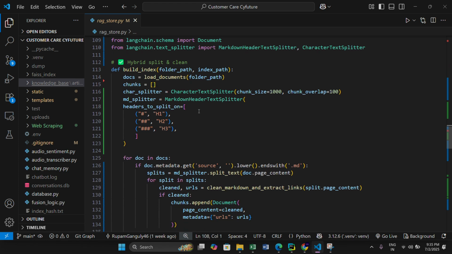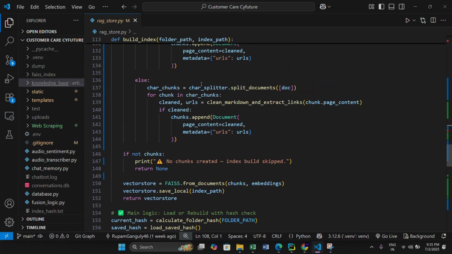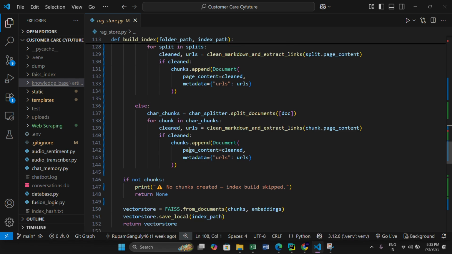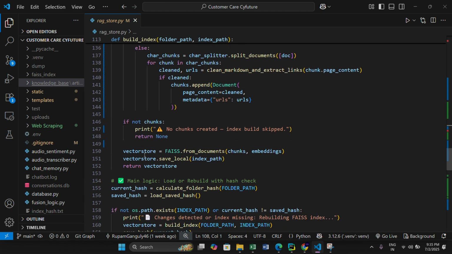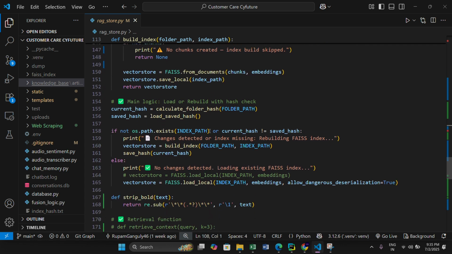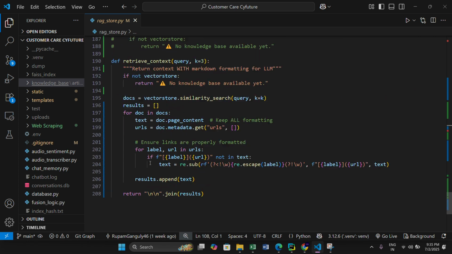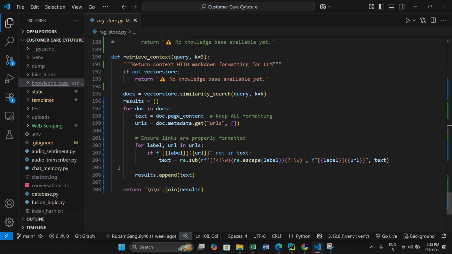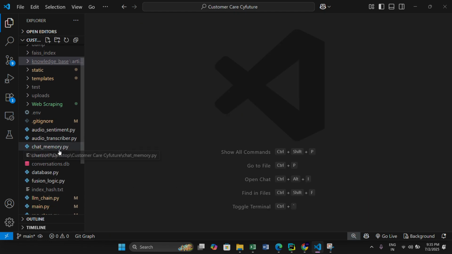And what else do we have? This code basically breaks all the files into chunks, and those chunks are then stored into our vector store that is provided by the FAISS library. And I know this looks complicated, but it's okay. Let's leave it. What else do we have over here?